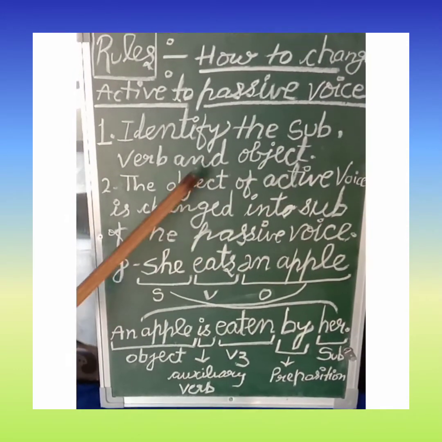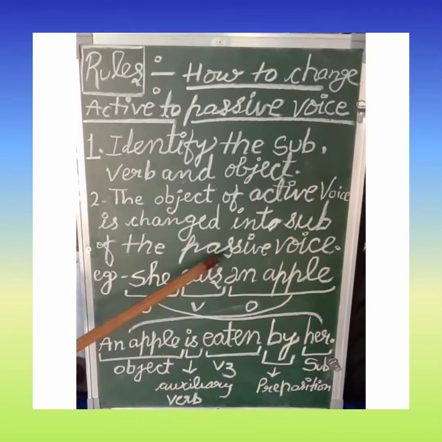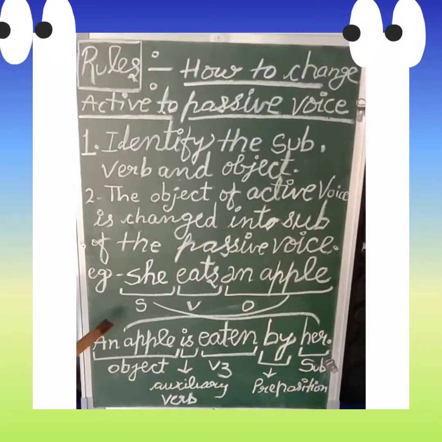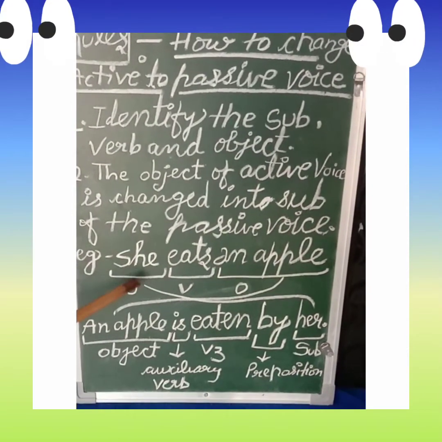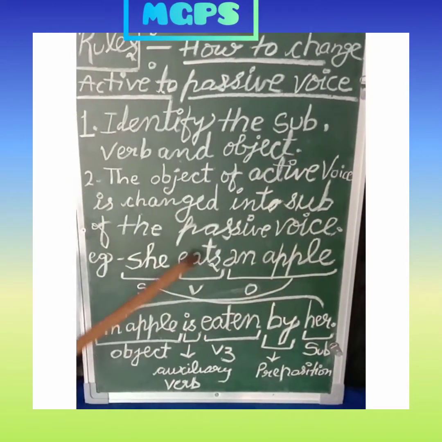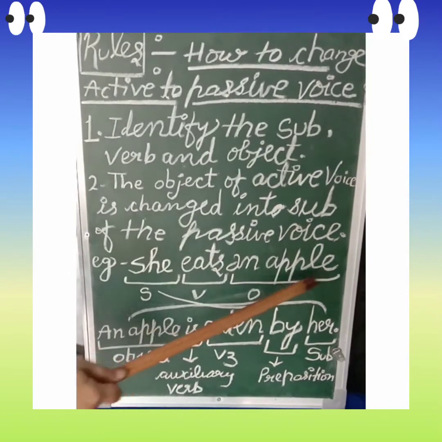Active voice का जो subject है वो passive voice का object बन जाएगा और जो active voice का object है उसको हम subject में change कर लेंगे. Let's see the example. She eats an apple. Children, in this sentence she is subject, eats is verb and an apple is object.